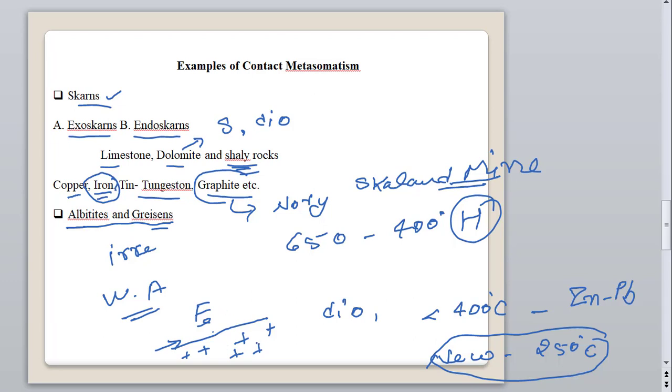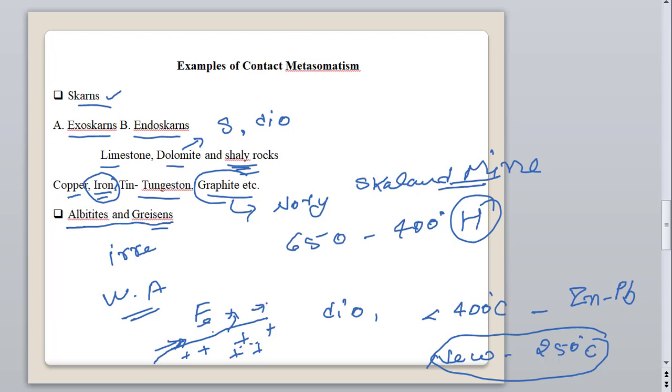When pegmatitic fluids migrate along these edges, at the margin of albitization and fresh granite, these pegmatite bodies in greisenized granite are known as stockscheider.